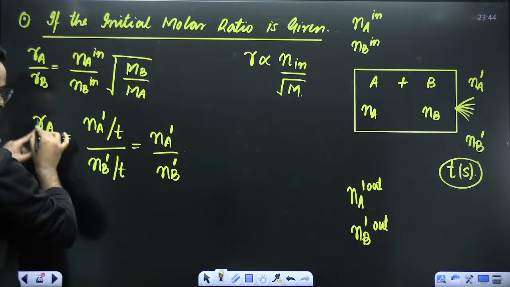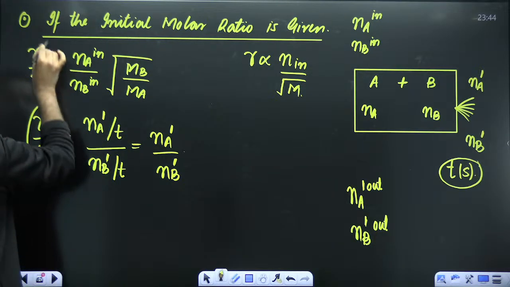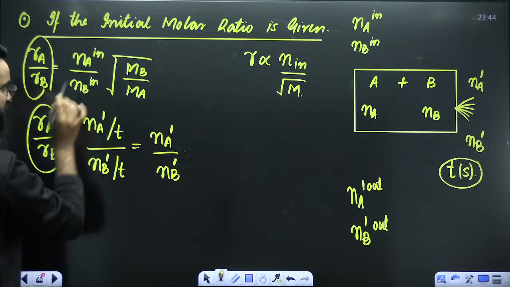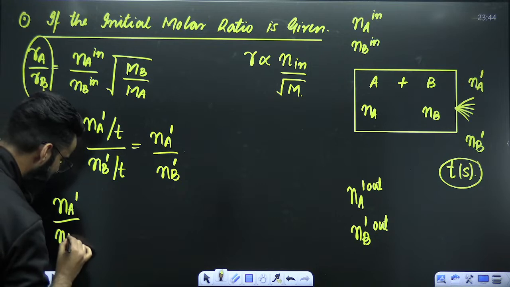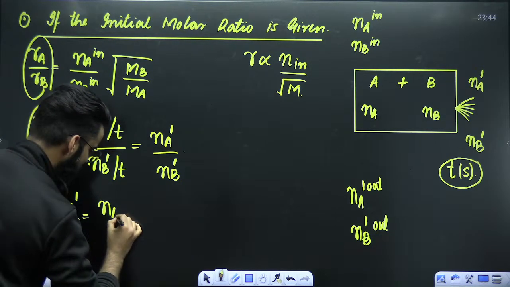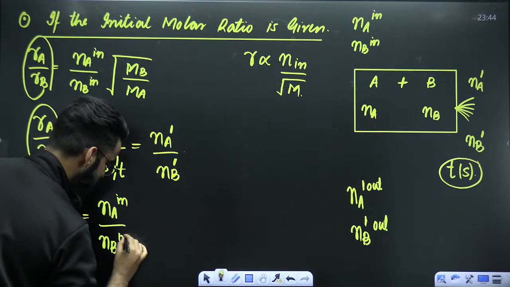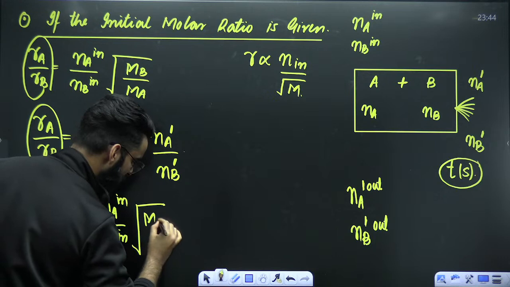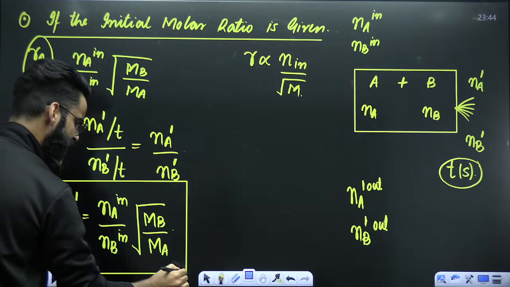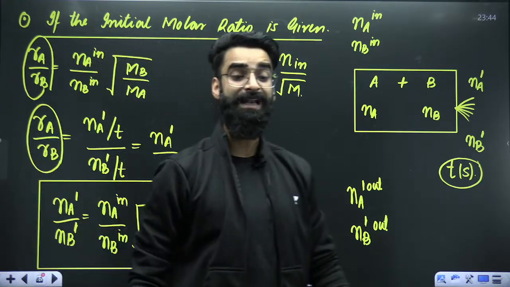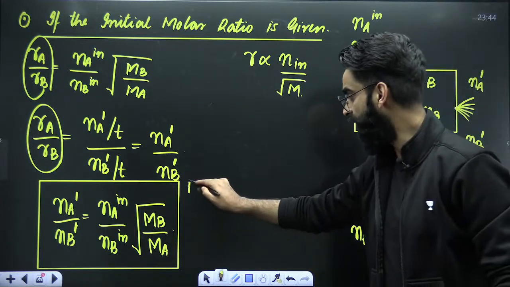Now, my dear students, look at these two equations. This is the first equation. This is the second equation, right? Ra divided by Rb, Ra divided by Rb. LHS is same. So RHS has to be same as well. So I'll be getting one important result. Na dash divided by Nb dash has to be equal to Na inside divided by Nb inside under root of, this is molar mass of B and this is going to be molar mass of A. Perfect. If you remember this result, you can easily solve the question which can be asked from it. I would want every one of you to remember this particular result.